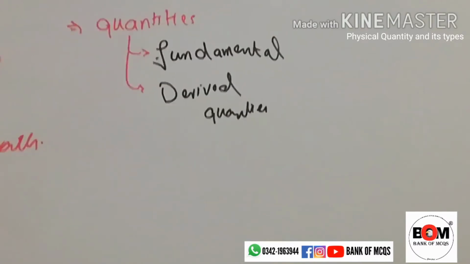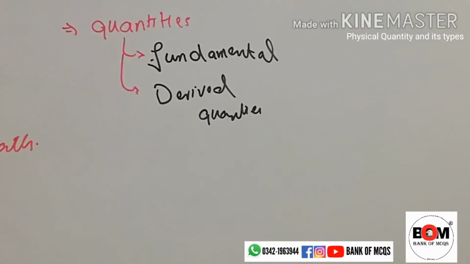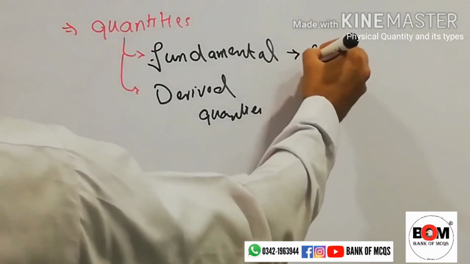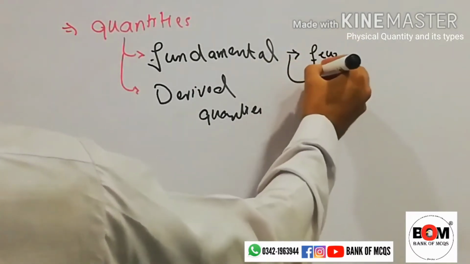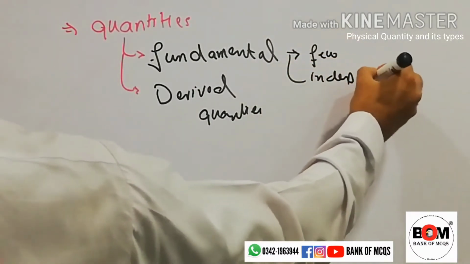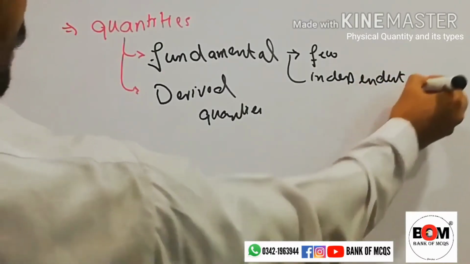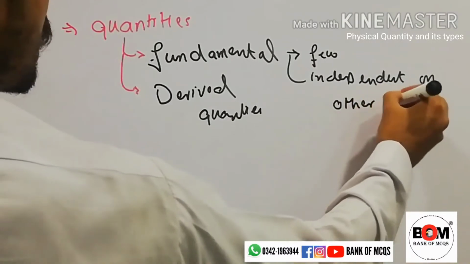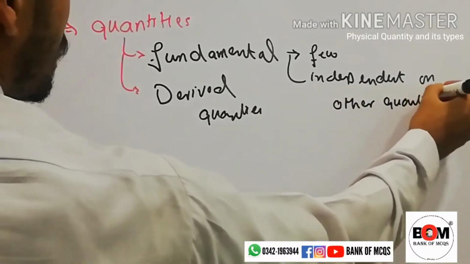Now dealing with fundamental quantities. Out of the large number of physical quantities which exist in nature, there are only a few quantities which are independent of all other quantities, which don't depend on other quantities.